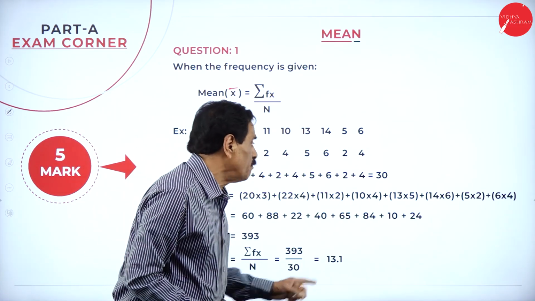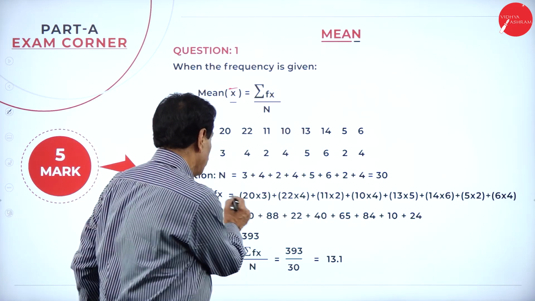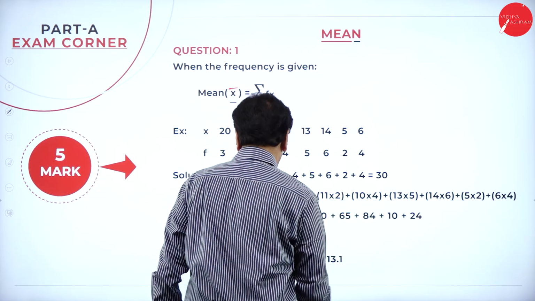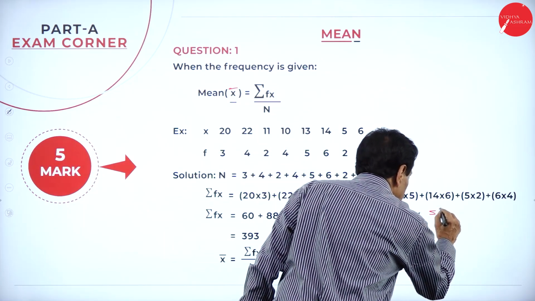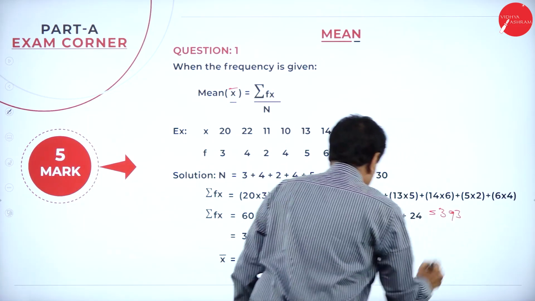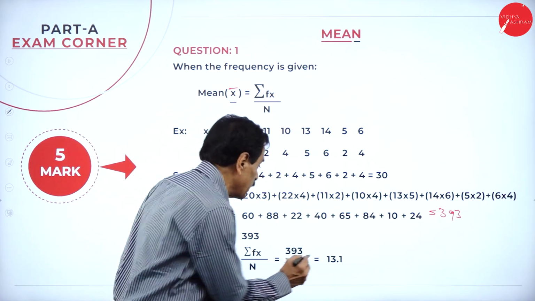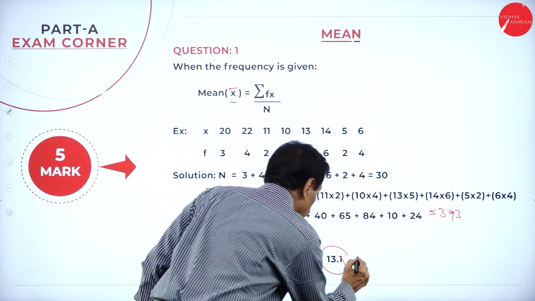So what is your total? 393. If you add all these totals, 63, 24, it will come 393. Number of frequencies is 30. If you divide, it comes to 13.1. That is your mean.